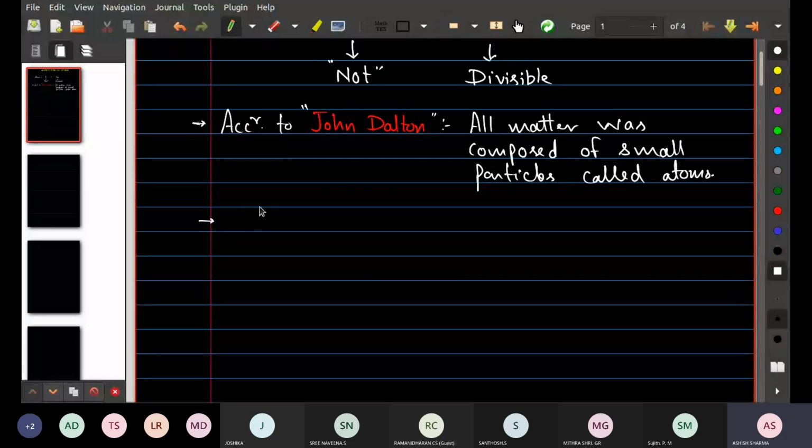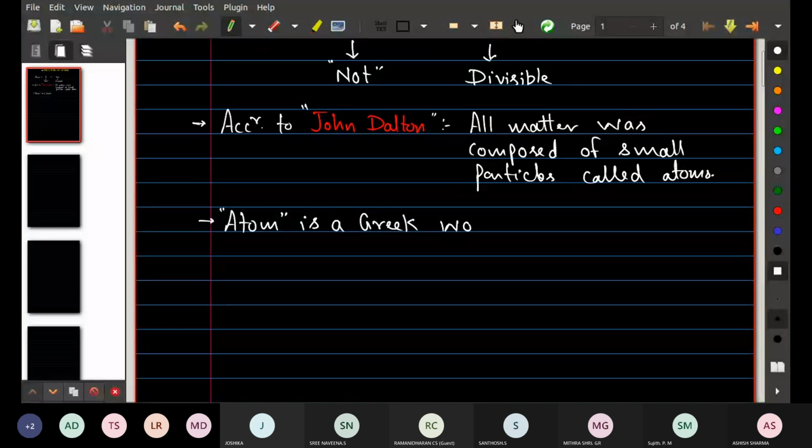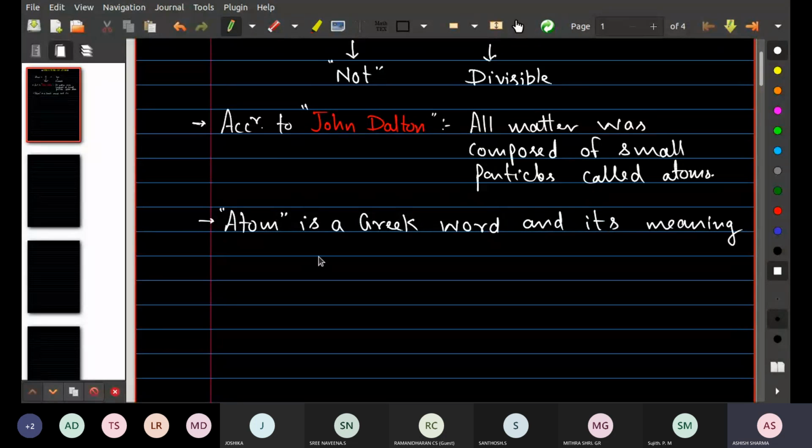Just write down in the next line: atom is a Greek word, and its meaning is indivisible.